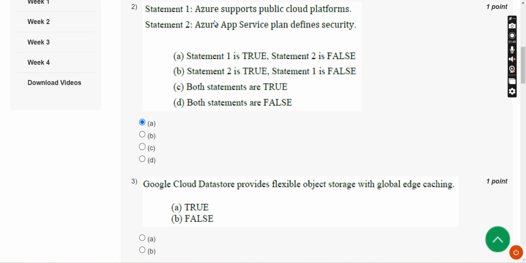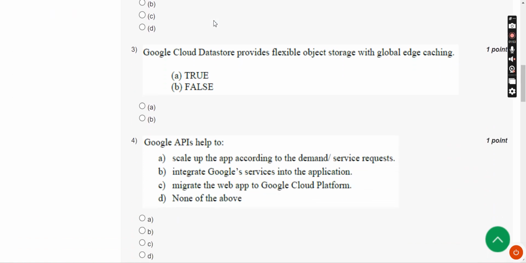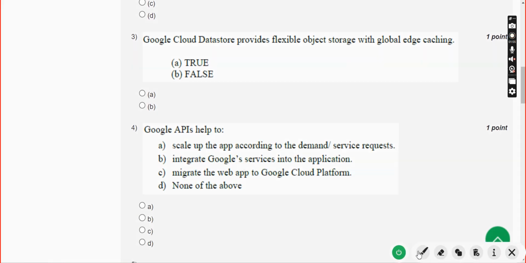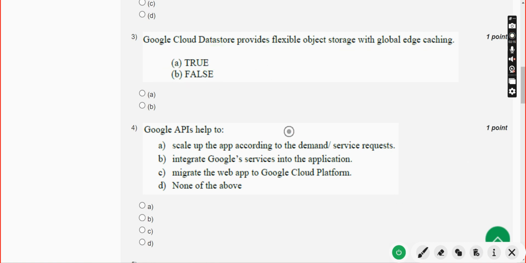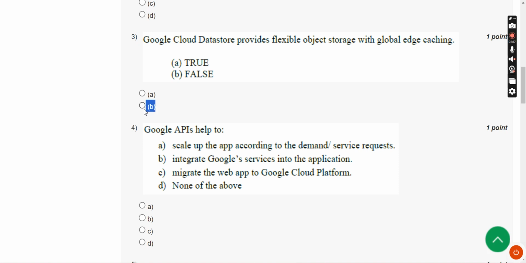Now let's move on to the third question. Google Cloud Datastore provides flexible object storage with global edge caching. Is this statement true or false? It is absolutely false, guys. It is false. So mark option B.